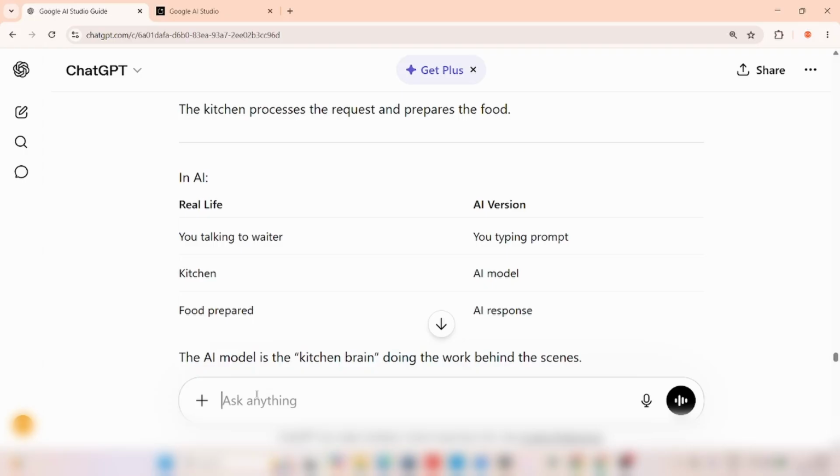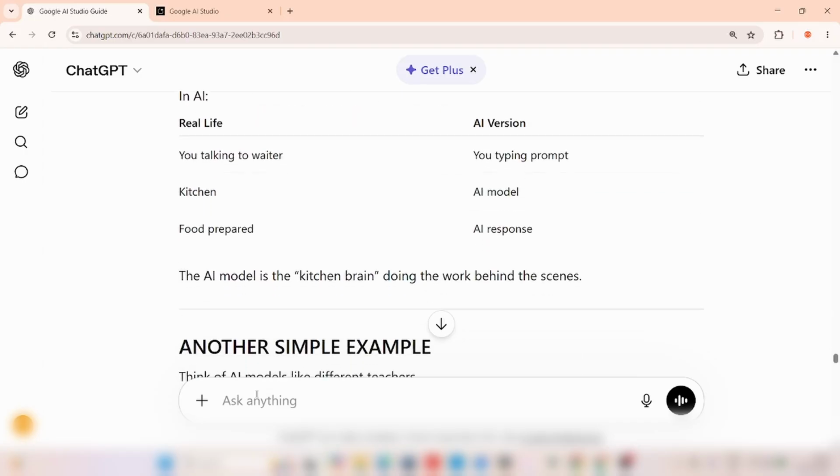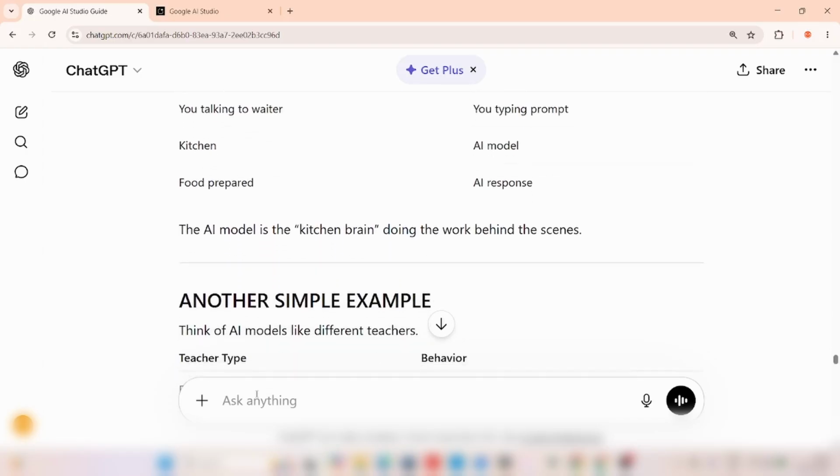So typing a prompt is like talking to the waiter. Then the kitchen is the AI model. That's what we are going to use to do what we want to do. The food preparation is the AI response. So the AI model is the kitchen brain doing the work behind the scenes.